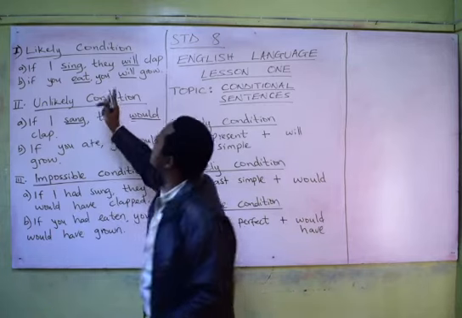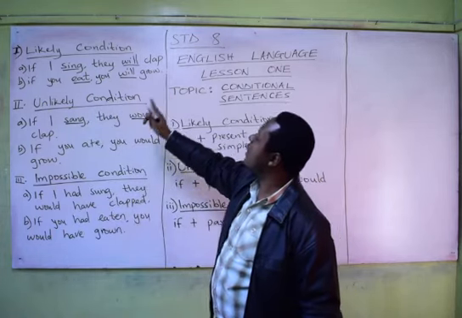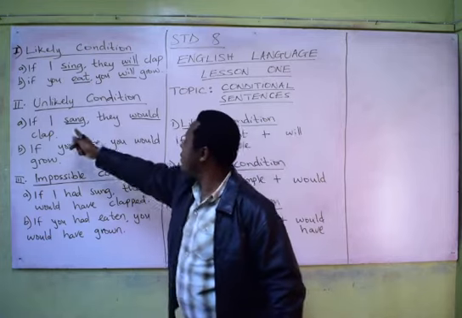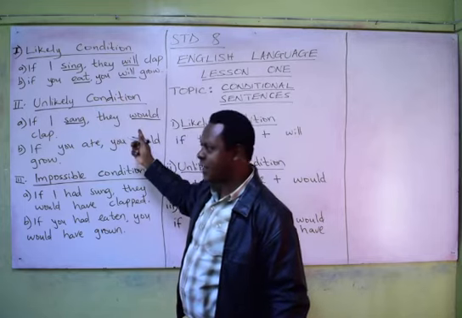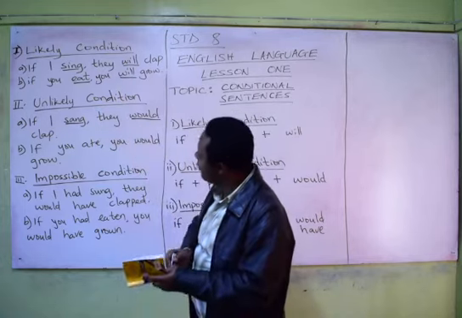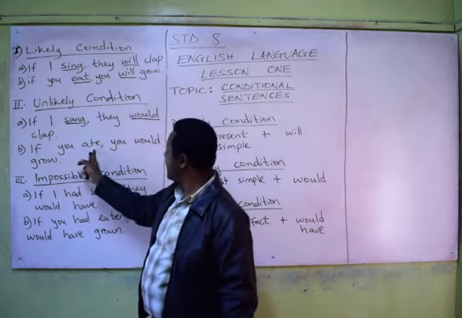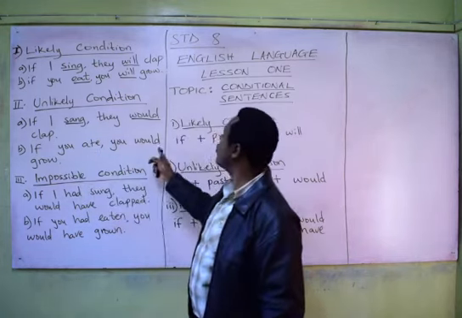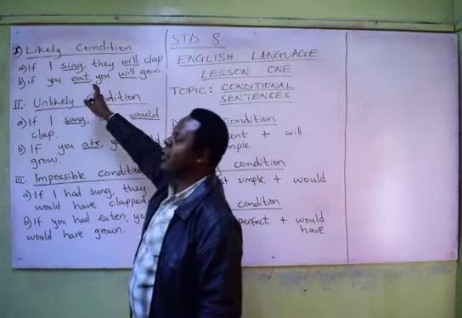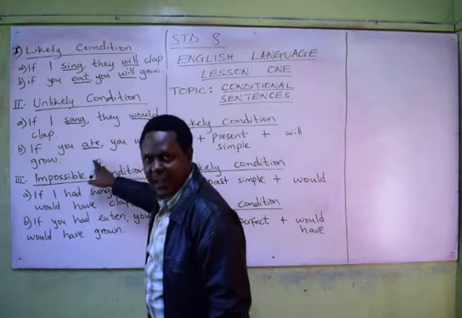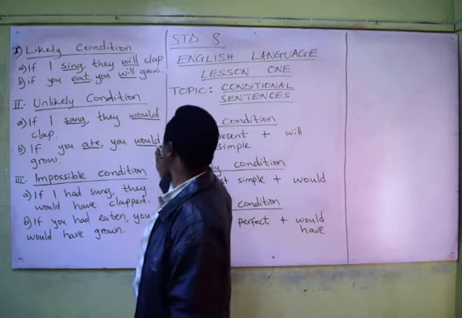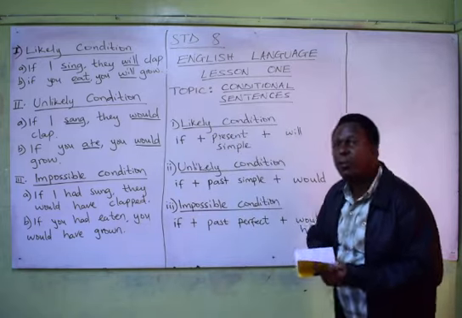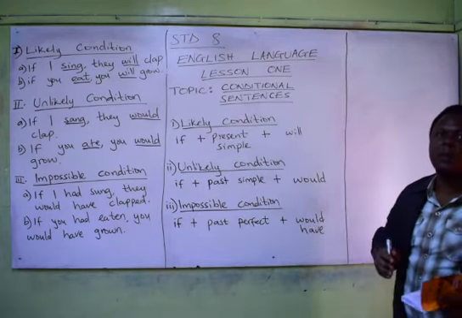Compare this sentence to the first example we had under likely condition. If I sing, present tense. If I sang, past simple. Will clap, would clap. That is the difference. Let us go to the second example. If you ate, past simple, you would grow. As you notice, what was if you eat in the likely condition is now if you ate in the unlikely condition. And then the will, future simple, is now would, to show there is a small window of opportunity for whatever was meant to happen to still happen.